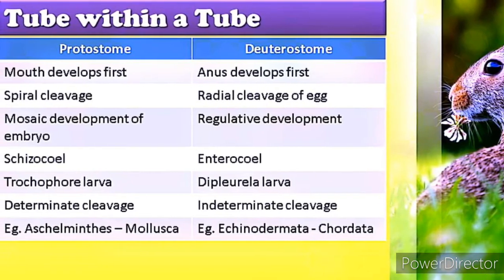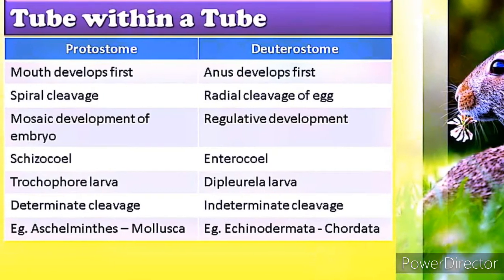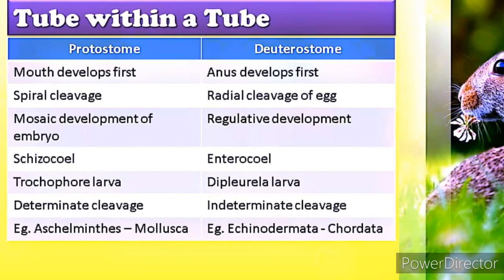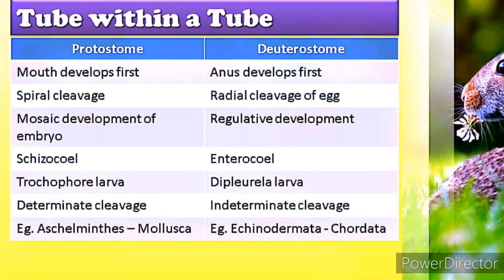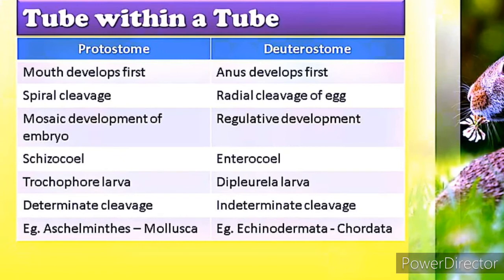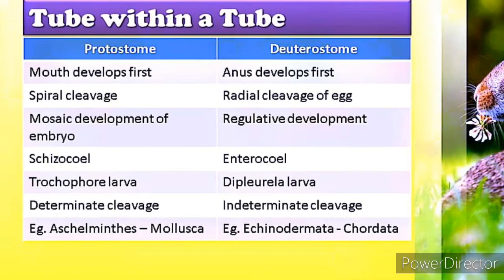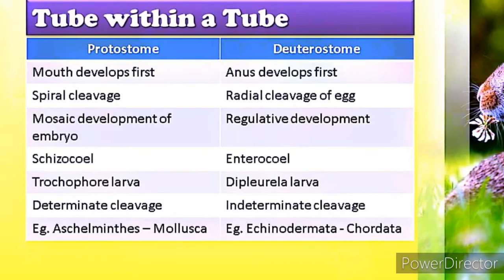Division 2, Deuterostomia. Deuteron means secondary, stomium means mouth. These are eumetazoans in which the anus is formed from or near the blastopore and the mouth is formed away from the blastopore. It includes only one subdivision, enterocoelomata. They have a true coelom called enterocoel formed from the archenteron.